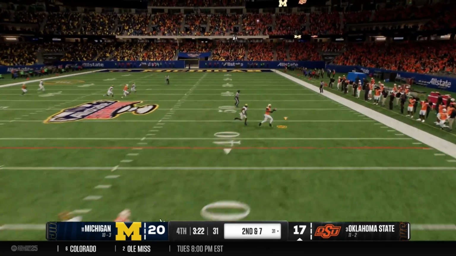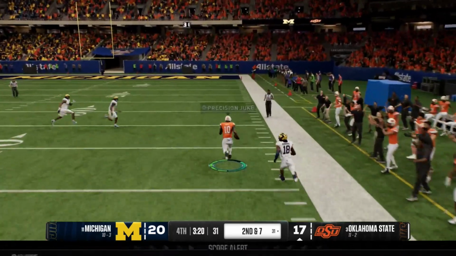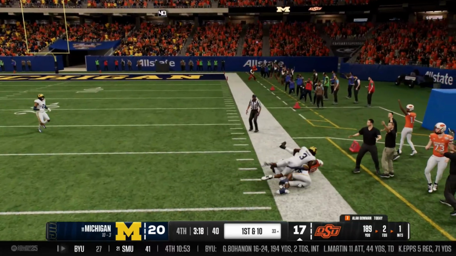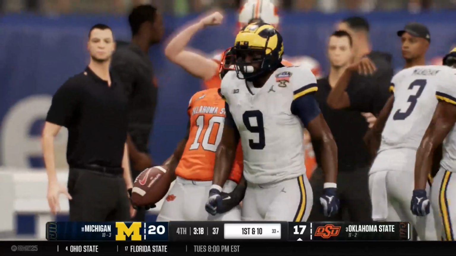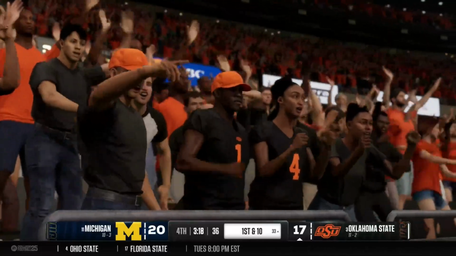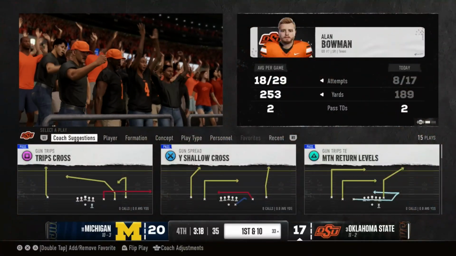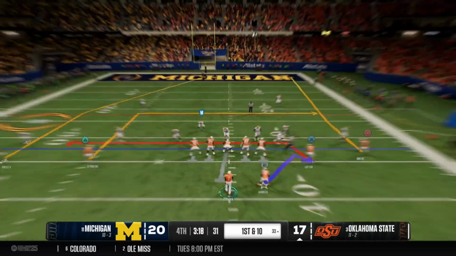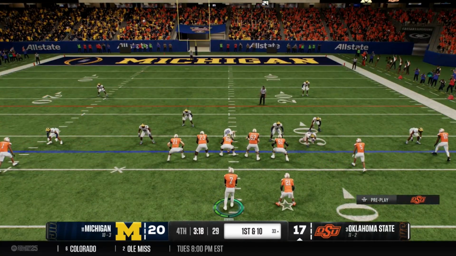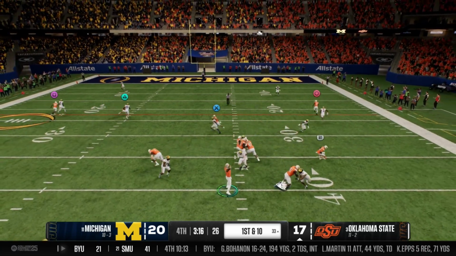Square, circle, circle, circle. Thank you, thank you, thank you. Oh my God, Rashad, huge catch from Rashad. We're down by 3 right now. This is going to be huge if we could finish this one out with a touchdown. That'll mean they have to score a touchdown of their own, which they have not scored a lot today. They have been relying mostly on field goals. Get it done, Alan. Get it done.